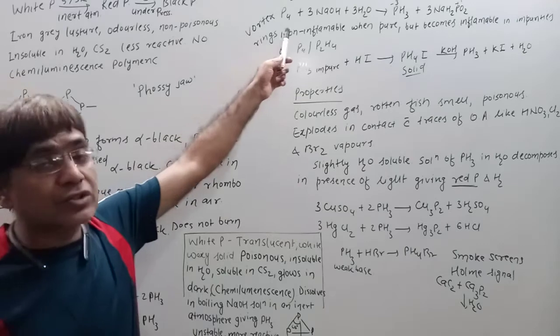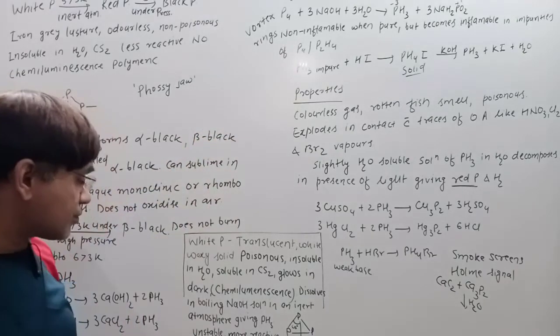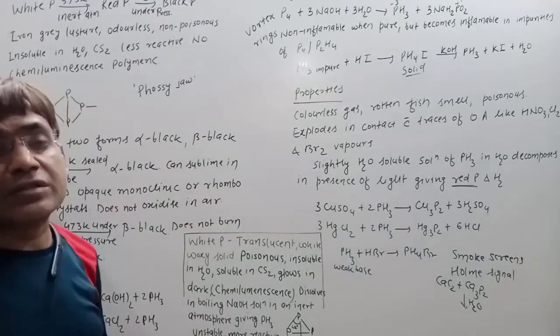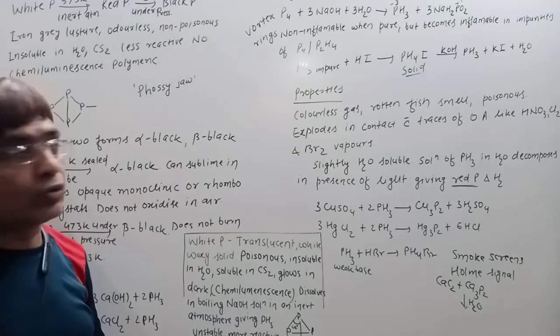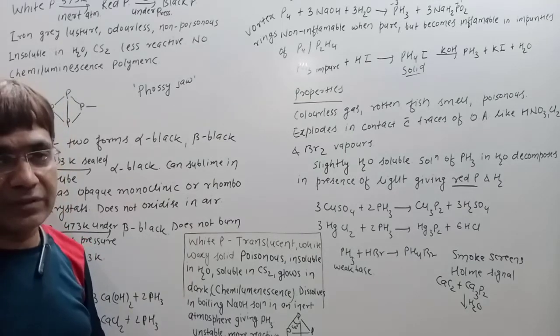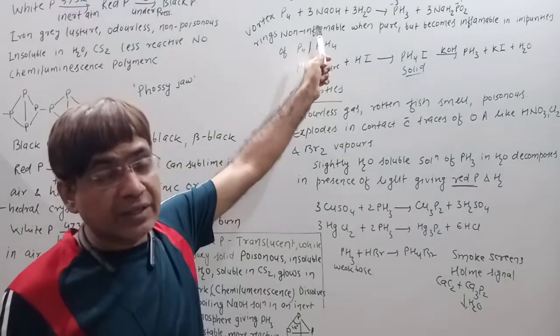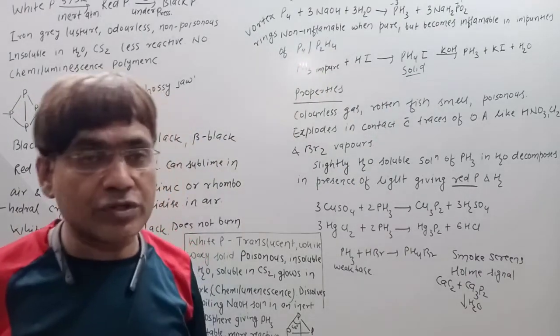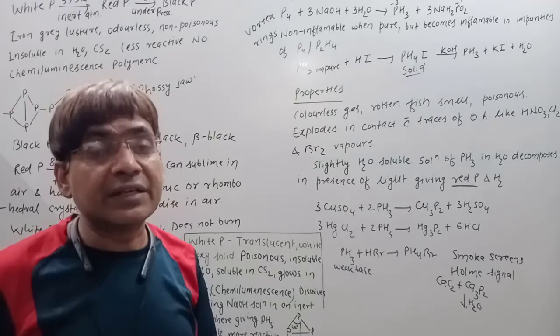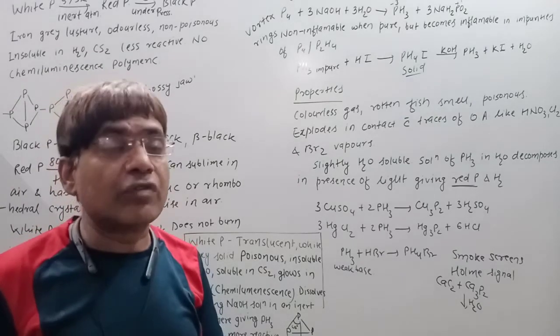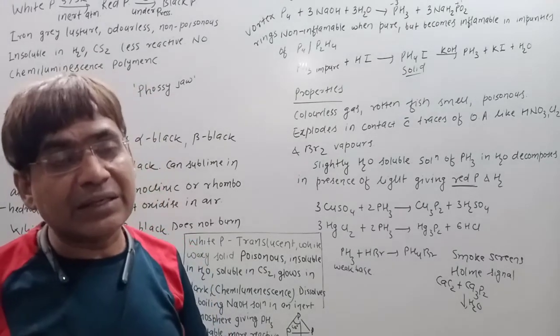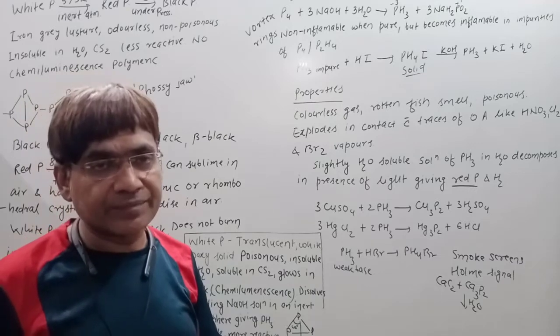Now in the laboratory method of preparation of phosphine, the reaction used here is this one. White phosphorus, when it is dissolved in boiling NaOH, gives phosphine by disproportionation of phosphorus. This we have seen already. The laboratory method of preparation of phosphine involves dissolving white phosphorus in boiling alkali in an inert atmosphere.